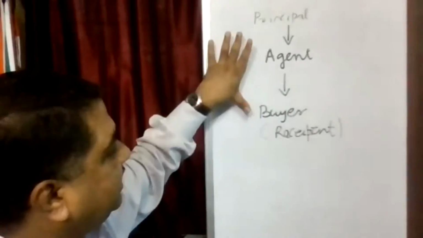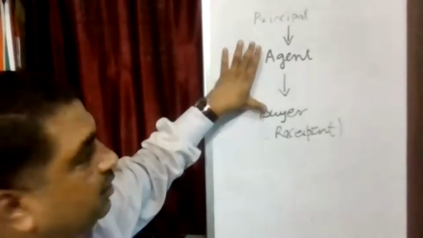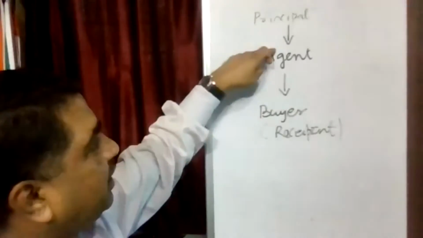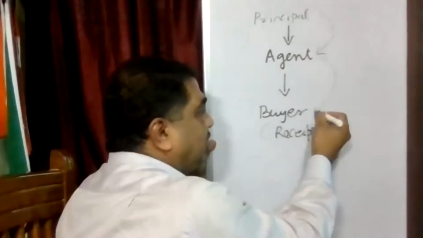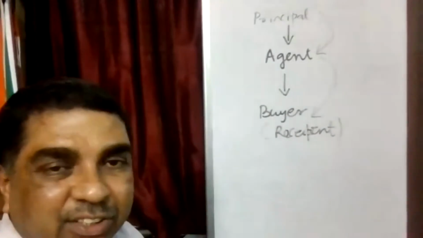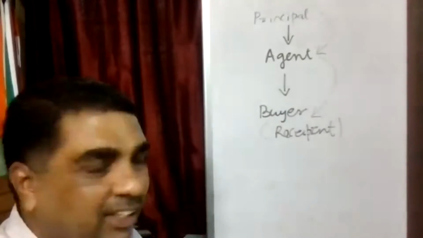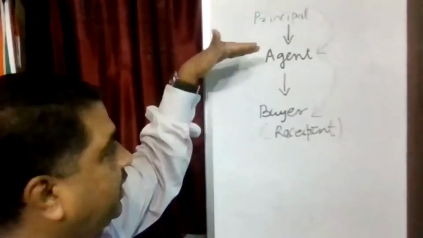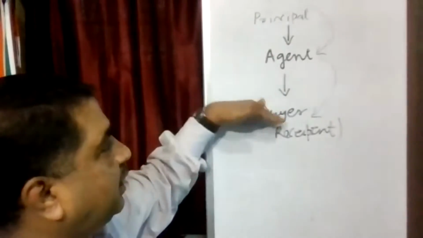If the principal is raising the invoice to the buyer, then the principal is the supplier. If the agent is raising an invoice to the buyer, then there is one supply from principal to agent, and one more supply from agent to buyer. Did you understand this concept? So you have to see who is raising the invoice. If the agent is directly raising the invoice, that means property in goods is with the agent, and he is transferring that property.